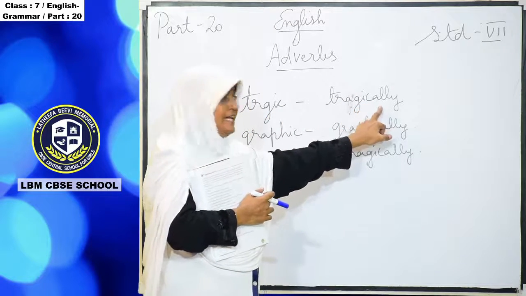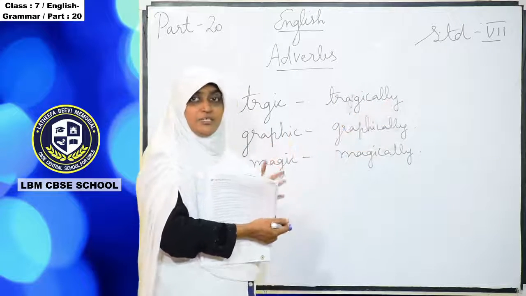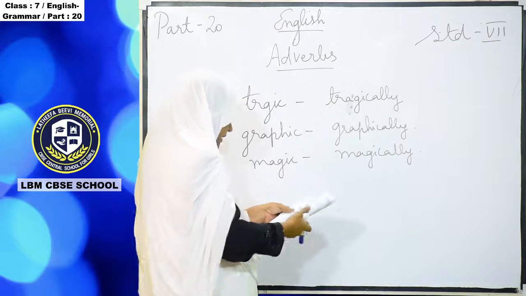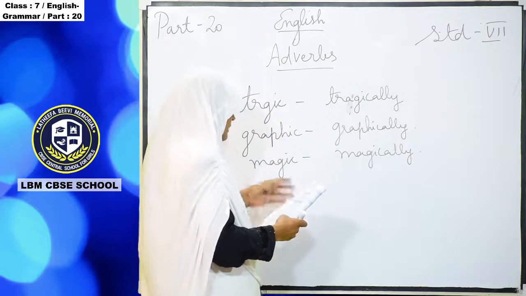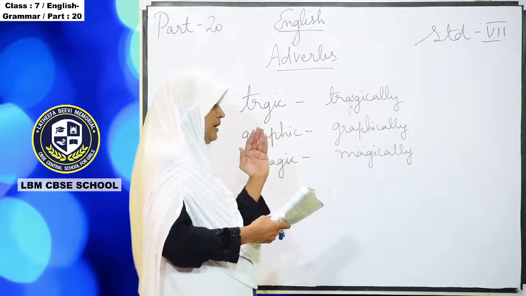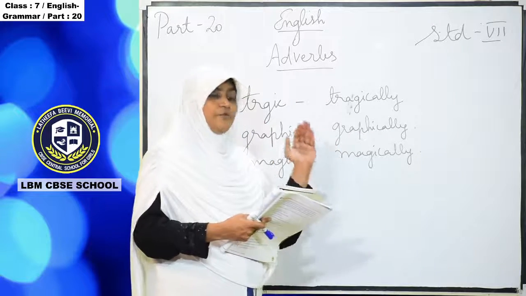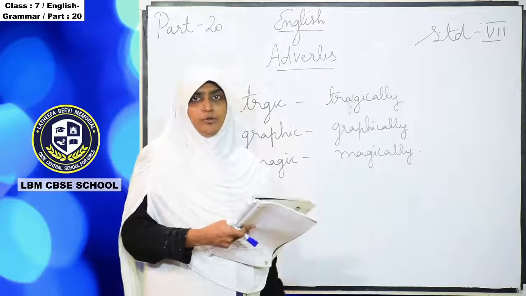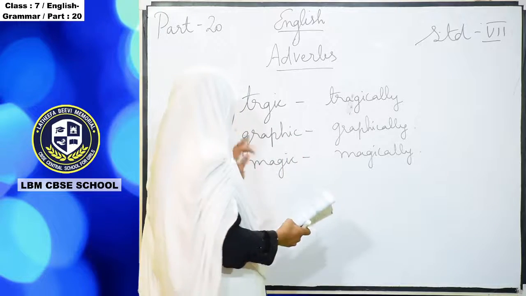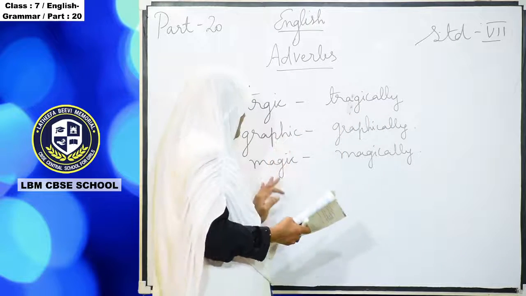So you are adding, what is that? Ally. Tragic, and then graphic. If the adjective ends in ic, okay, we are not removing ic, but we are adding ally. For example, tragic, tragically, graphic, graphically, magic, magically.